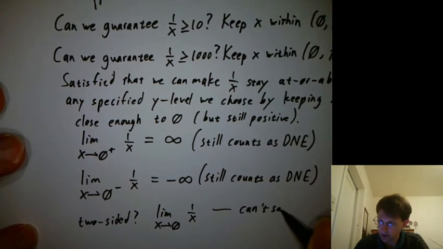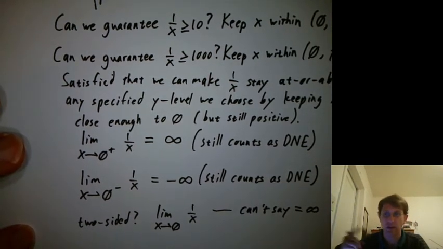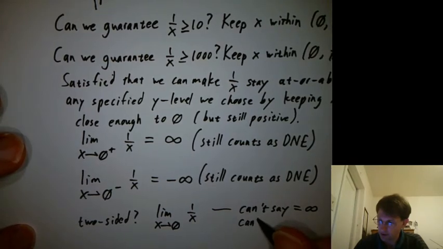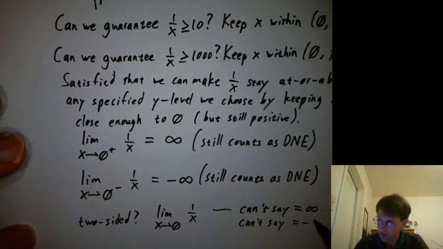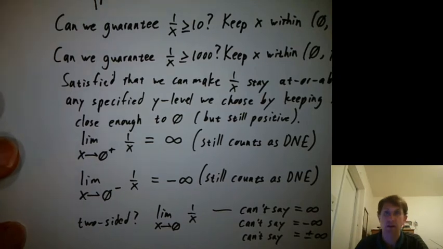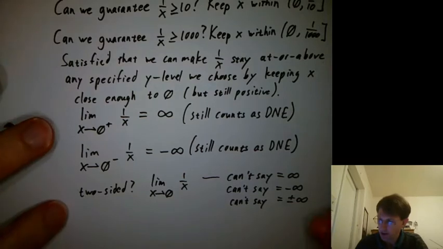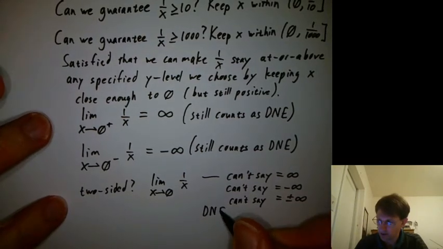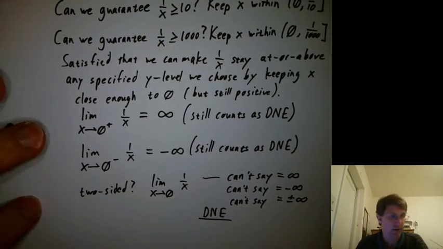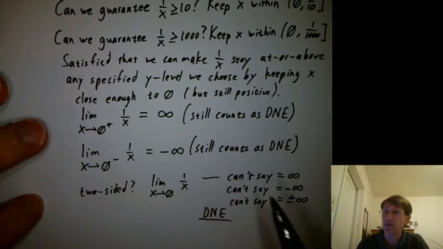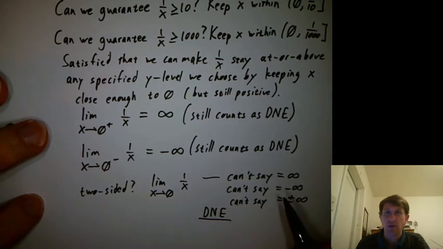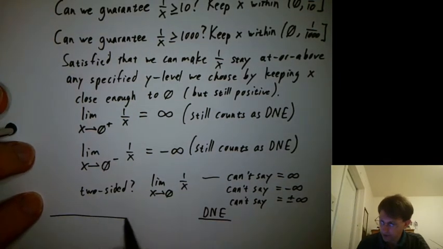So we can't say it equals infinity because of the left side. We can't say it equals minus infinity. We can't say it equals plus or minus infinity because the limit still has to be just one number. I mean, infinity isn't really a number. So overall, we just say the limit does not exist. So we can't say it's infinity, even though one of the sides is going to infinity. So that's for 1 over x.